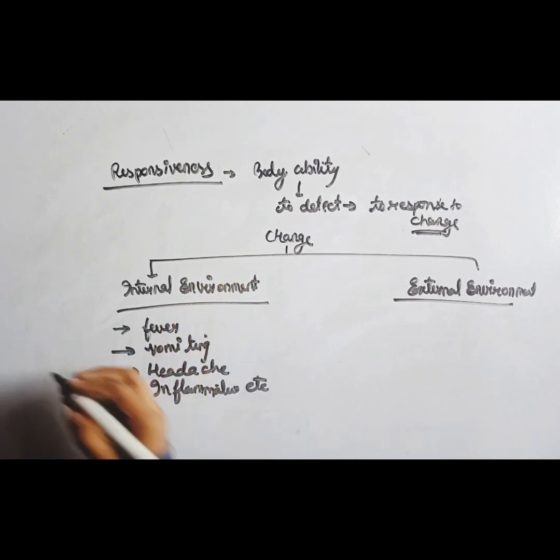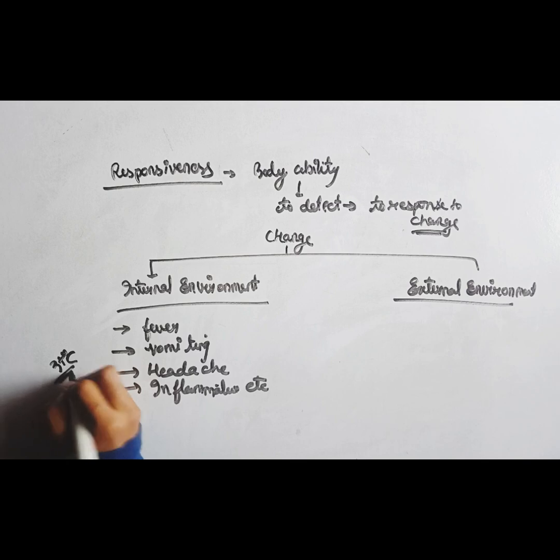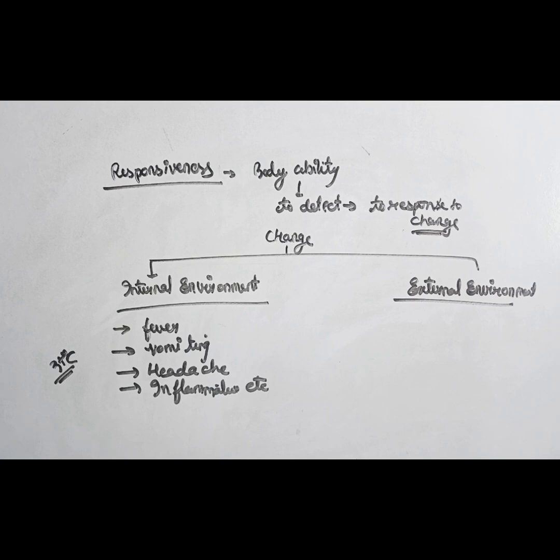Normal body temperature is 37 degrees Celsius, but when the body temperature rises, you are suffering from fever. So it indicates that your internal environment is changed.